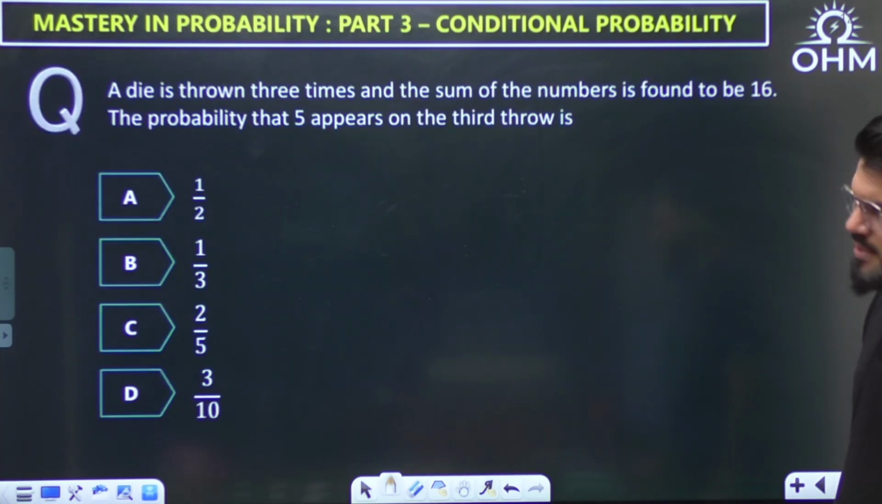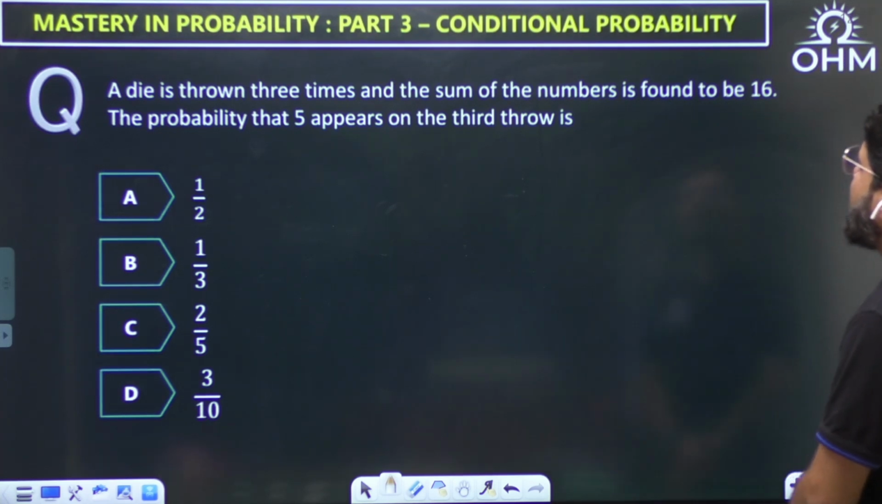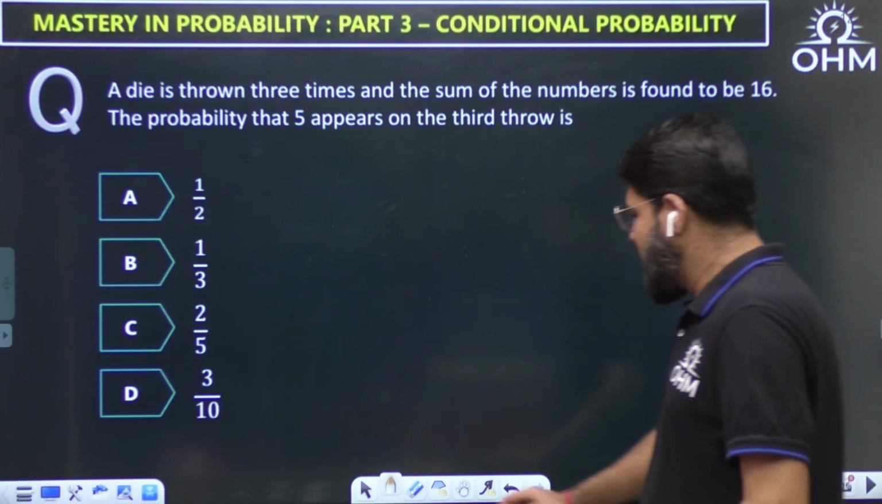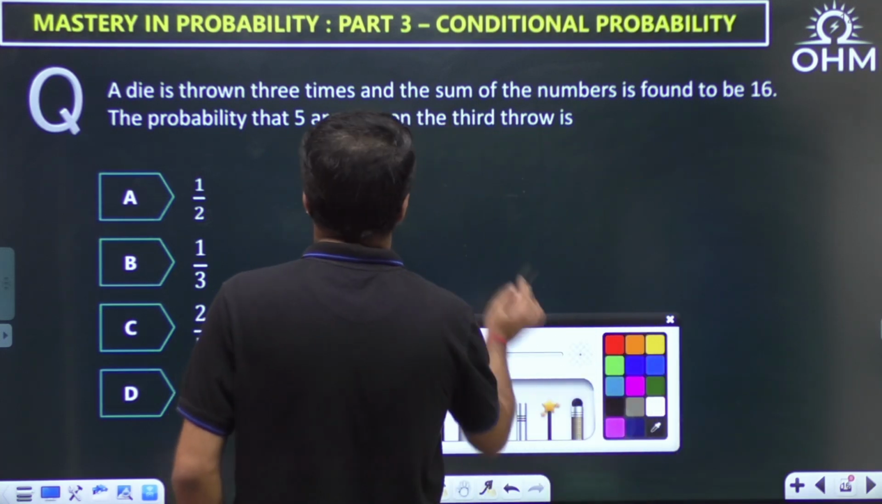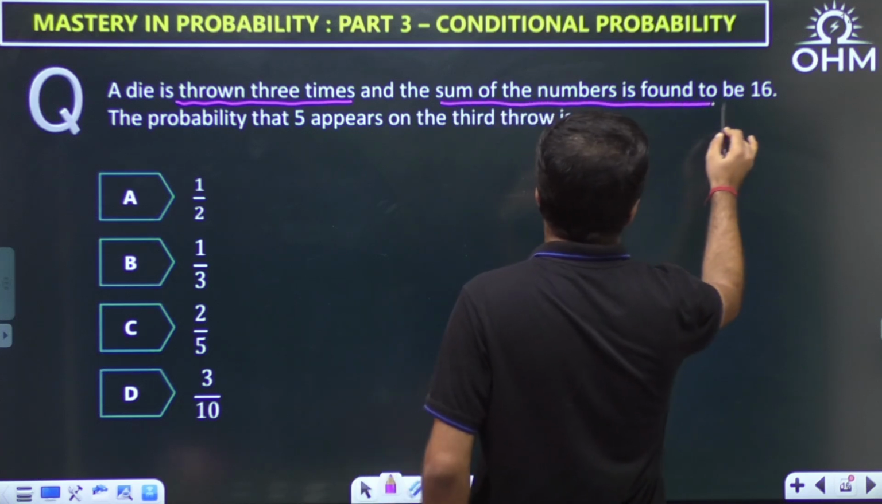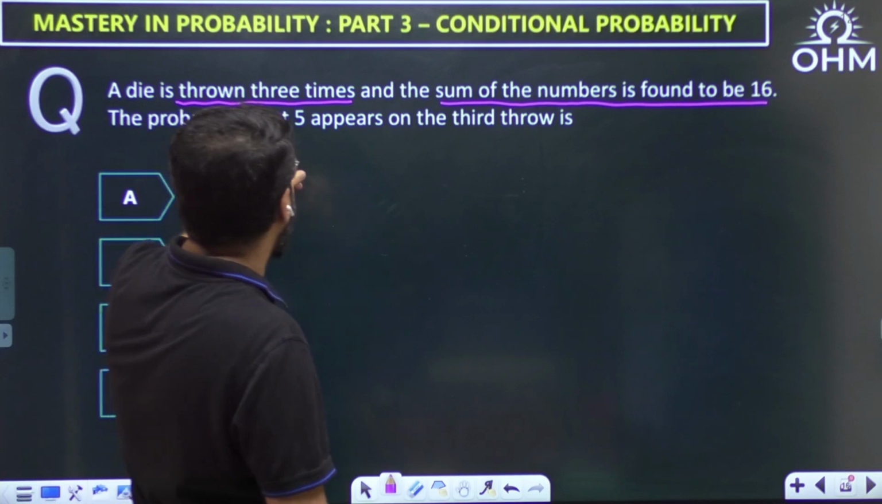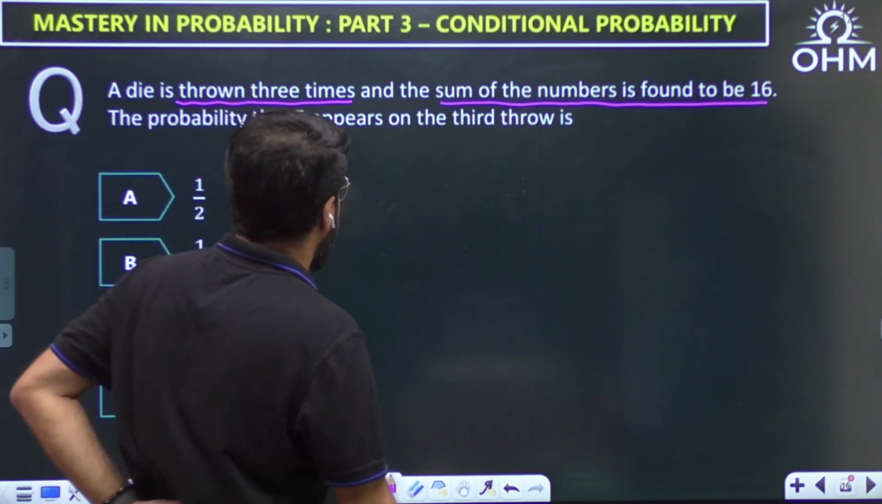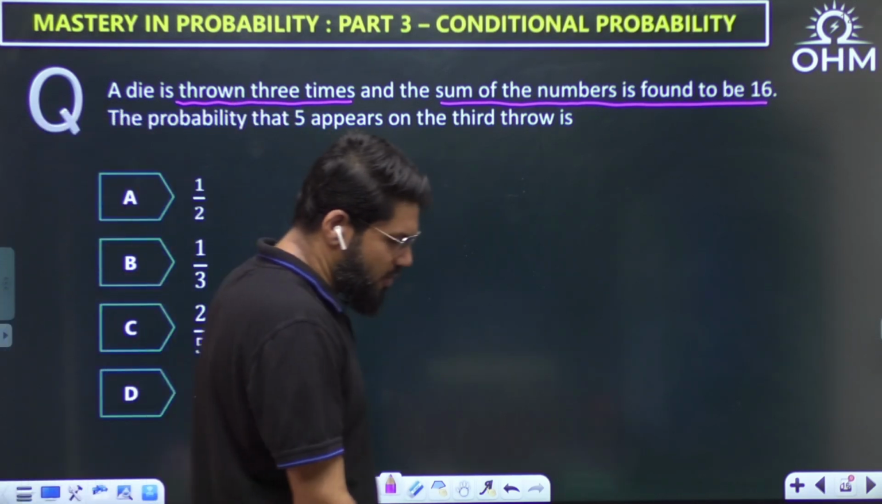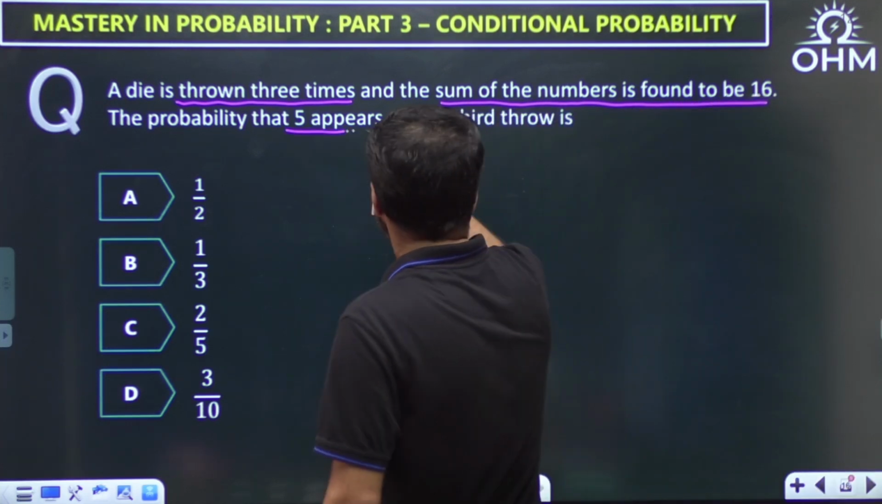Okay, again based on dice. A die is thrown 3 times, and the sum of the numbers is found to be 16. On 3 dice, what is the probability that 5 appears on the third throw? So we want 5 to appear on the third throw.